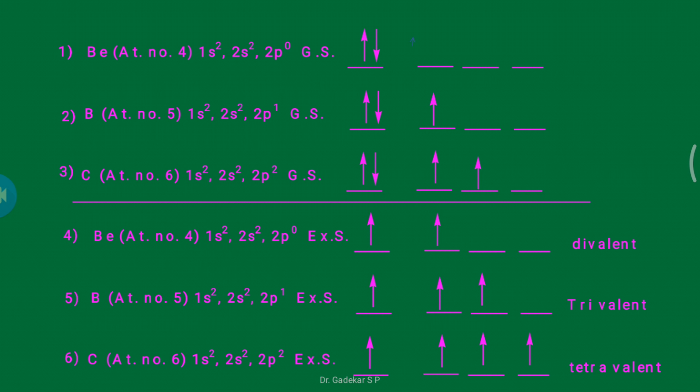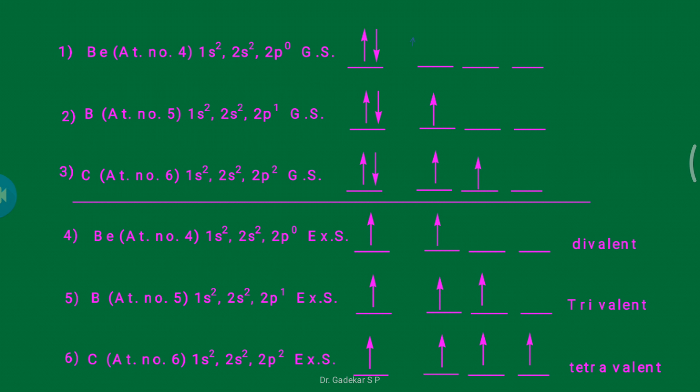Similarly, in carbon, what is the ground state? The electronic configuration of carbon is 1s2, 2s2, 2p2. In the ground state, there are two unpaired electrons, so according to VBT it should form a divalent compound.